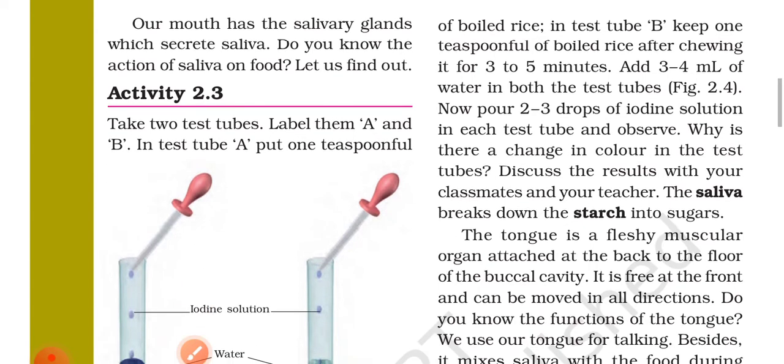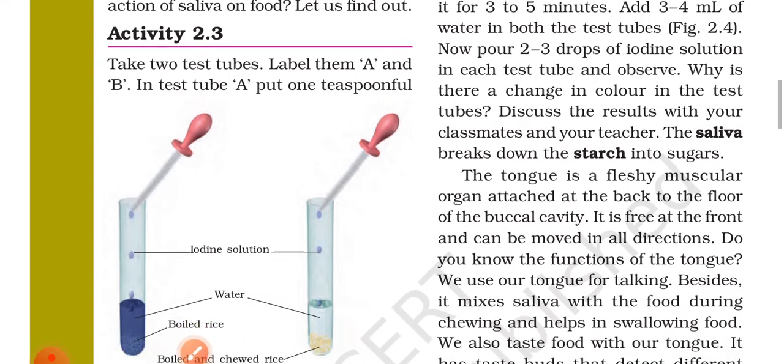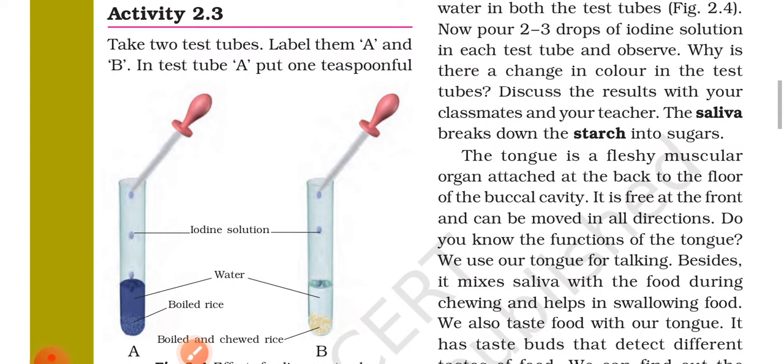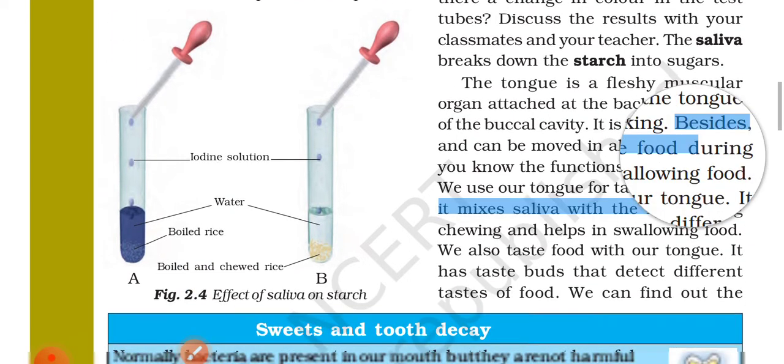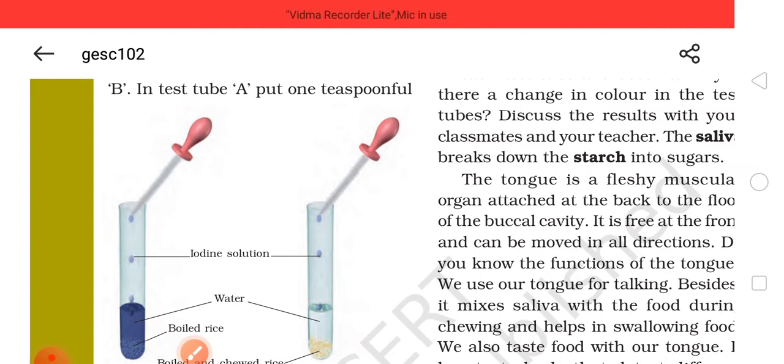Now pour 2 to 3 drops of iodine solution in each test tube and observe. Why is there a change in color in the test tube? Discuss the result with your classmate and your teacher. The saliva breaks down the starch into sugar.